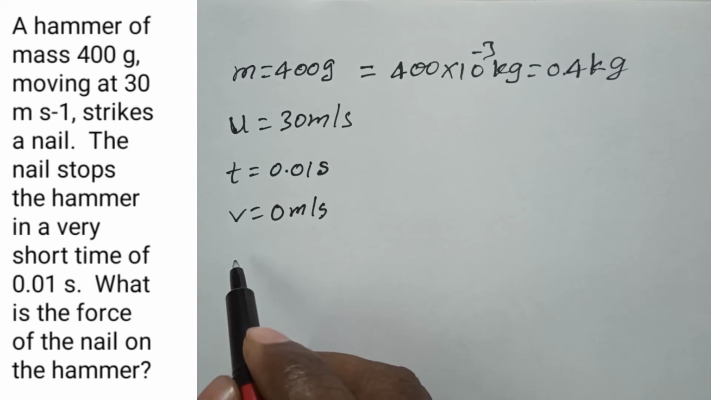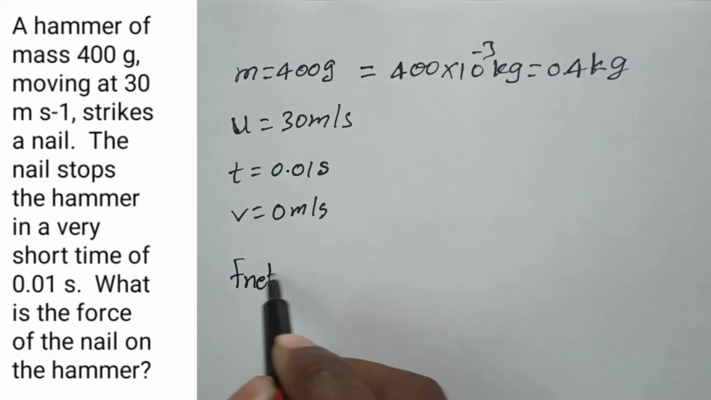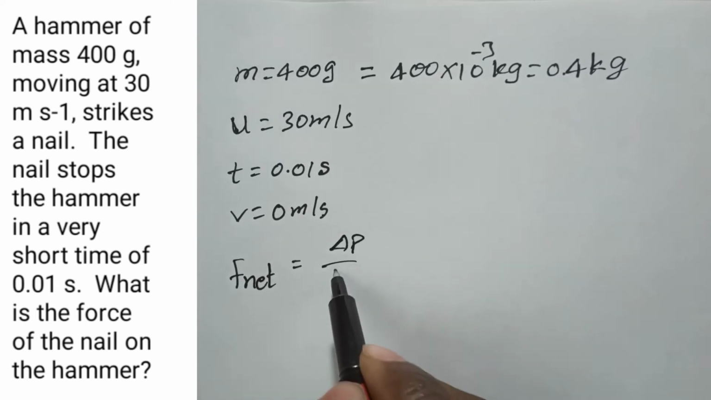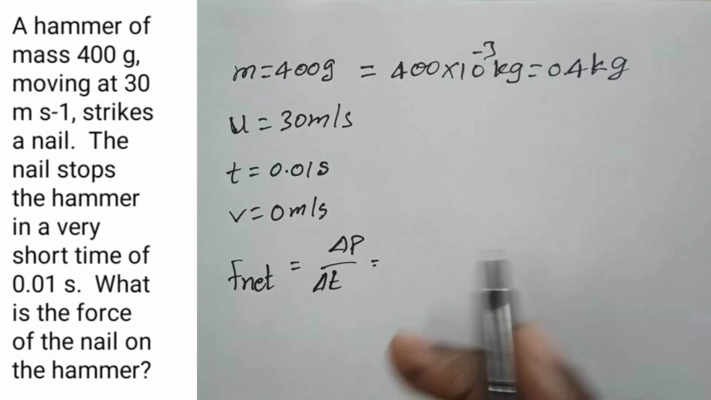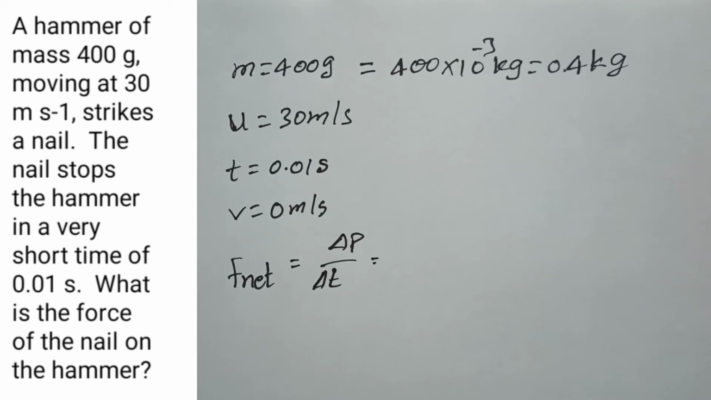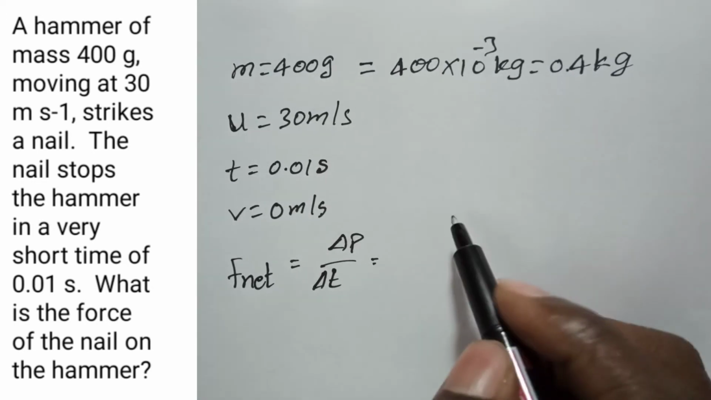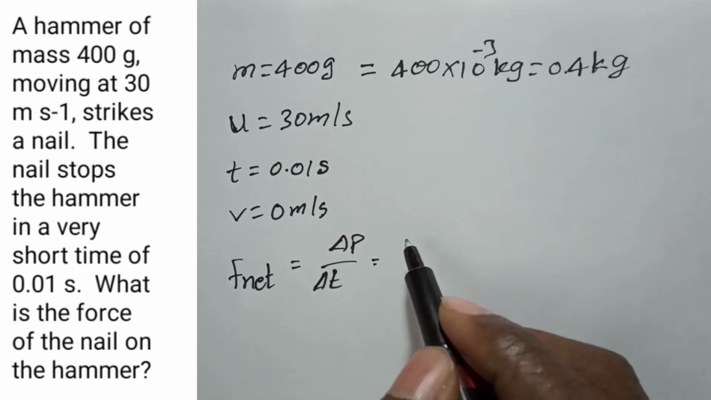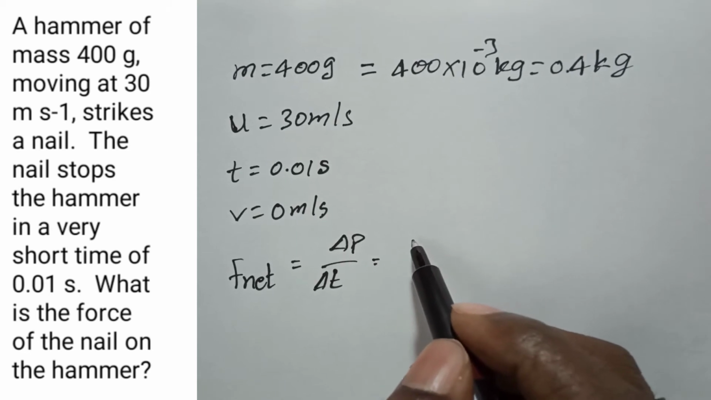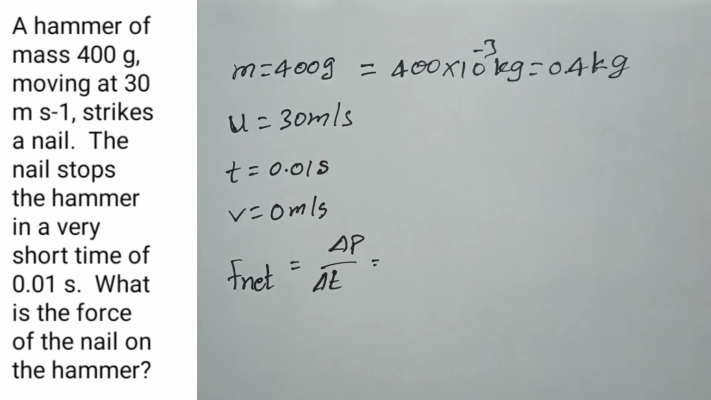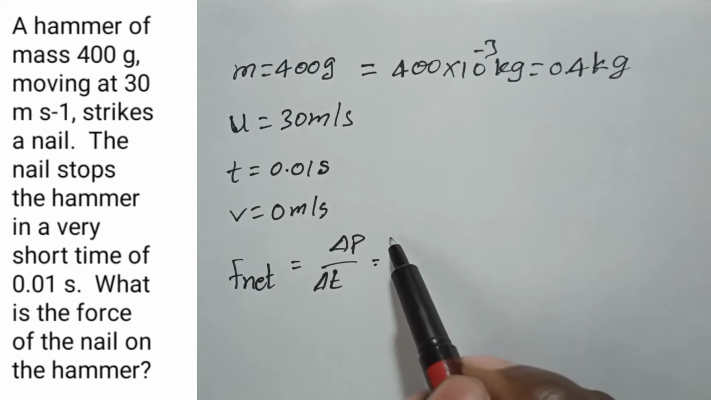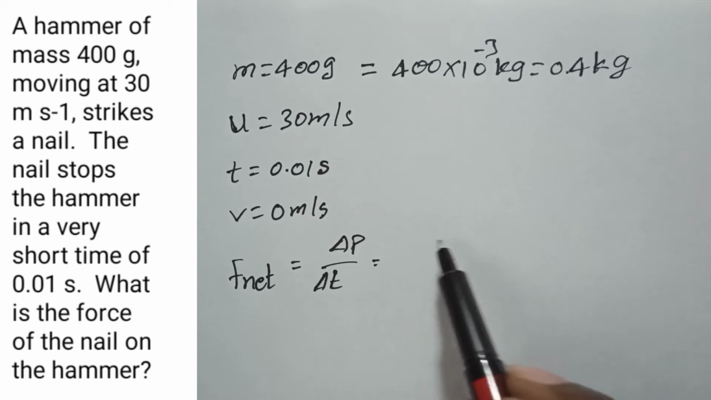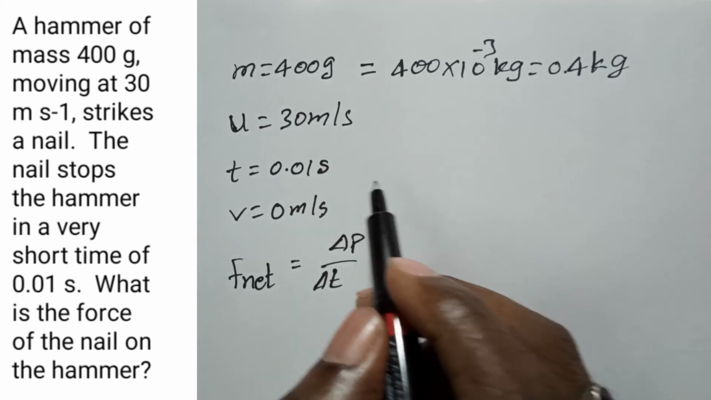For that, F net is equal to the force acting on the hammer by the nail. F net equals change in momentum by the time taken, which is a short interval of time, delta t. So here delta p is the change in momentum. Change in momentum is final momentum minus initial momentum, mv minus mu, by delta t. So delta p means mv minus mu by t, final momentum minus initial momentum.